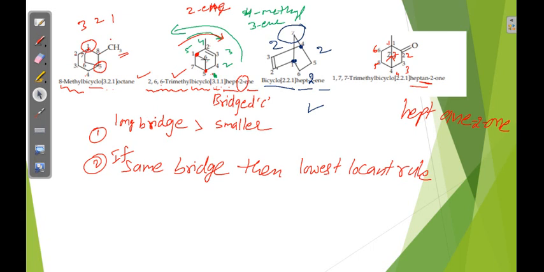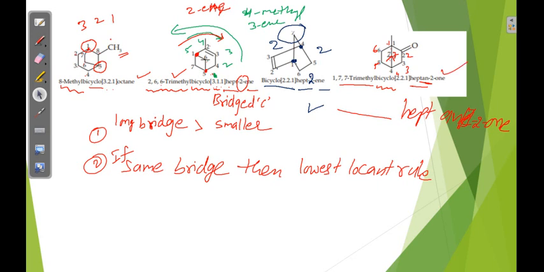IUPAC rules we already discussed: two vowels continuously should not come. So I am removing this E. Heptane-2-one. Okay, now the prefix remains. These two rings are there, so bicyclo. Next substitution: 1,7,7-trimethyl. So 1,7,7-trimethylbicyclo[2.2.1]heptan-2-one. I think you understood clearly.